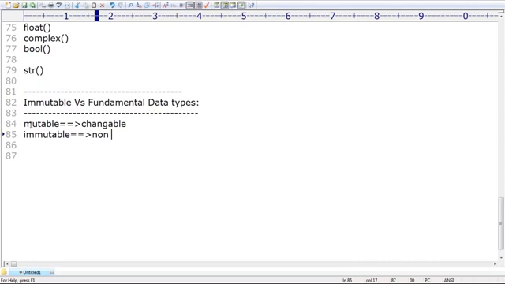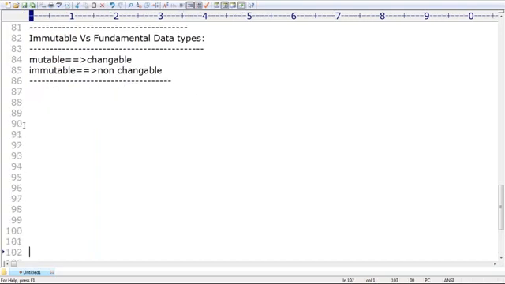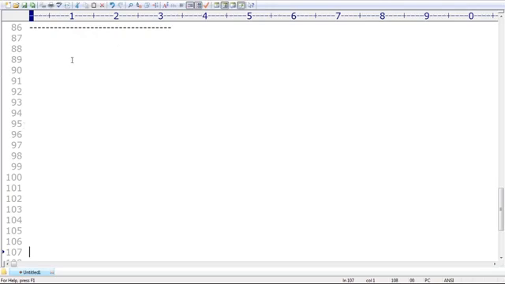What is the meaning of that? Non-changeable. You are not allowed to change the content. Such a type of nature is by default considered as immutable. What is the need and so on, I will discuss. Don't worry.